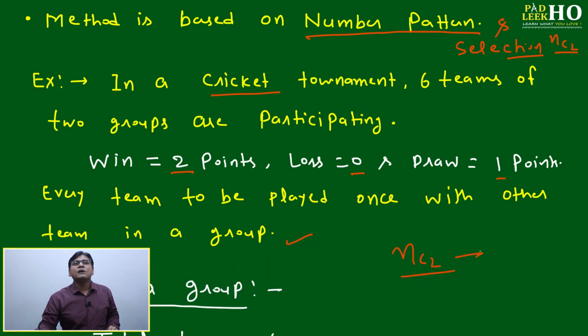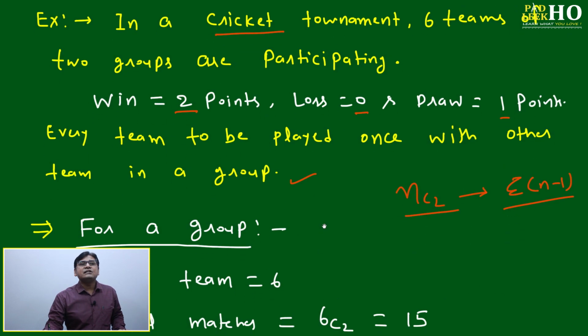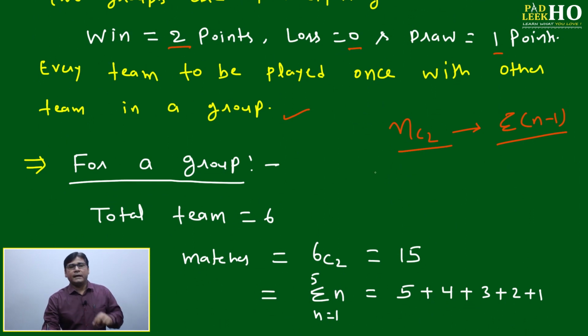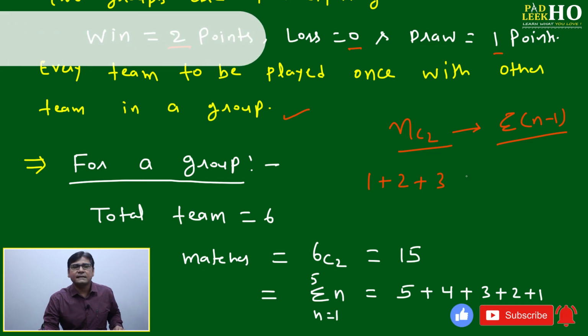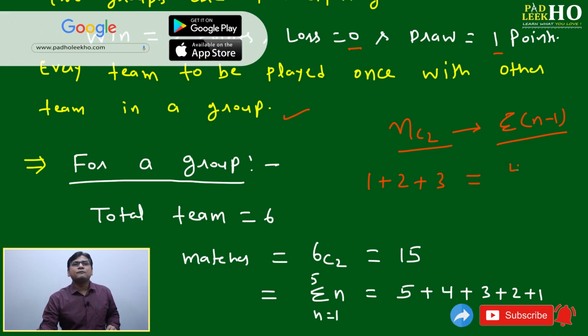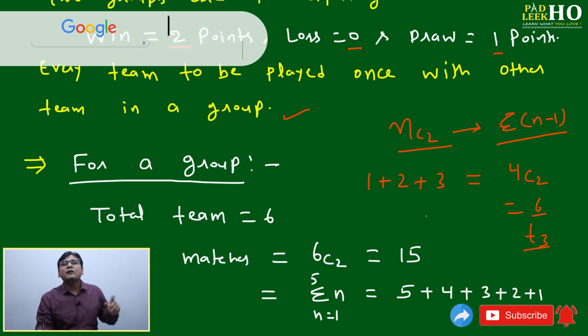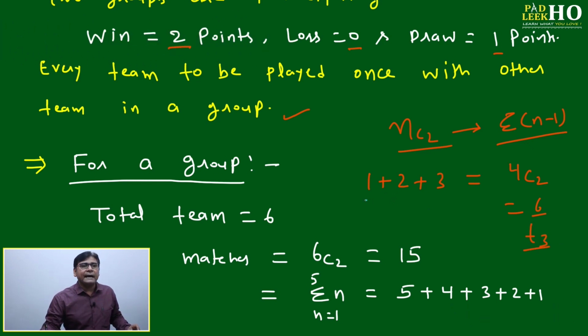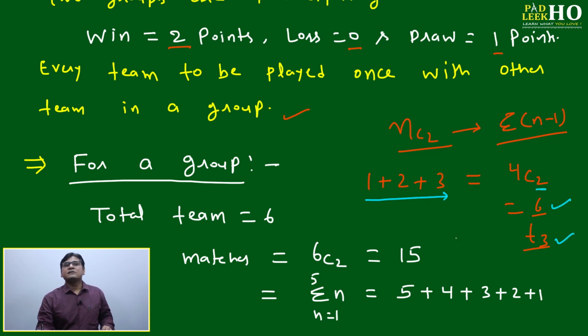And nC2 you can say is the summation of 1 to n-1, which is equal to the selection of 2 out of n. You can take a simple example like 1 plus 2 plus 3. How much is it coming? 6. If you take the same thing as 4C2, that is also 6. And what is 6? That is the third triangular number. It means 3 natural numbers: if you add 1, 2, 3, you get 6. Just make the next number, from 3 to 4, and select 2 out of 4, that will also be 6, and that is the third triangular number.